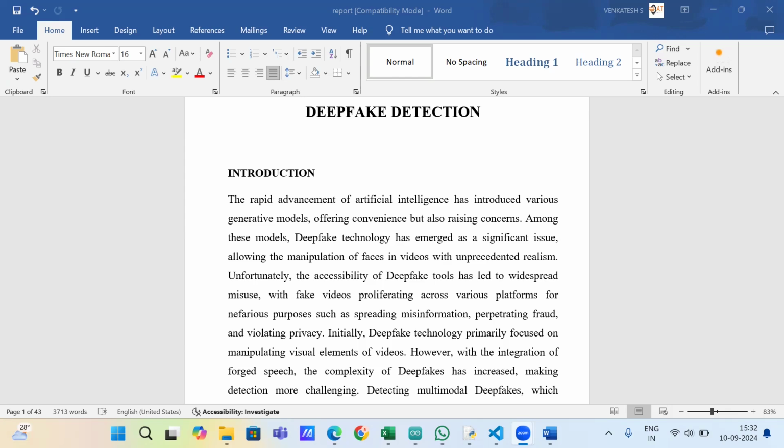Misinformation and disinformation. Deepfakes can be used to create misleading or false information. For example, they can produce realistic but fake videos of figures saying or doing things they never actually did, potentially influencing public opinion or spreading false narratives. And privacy violations. Deepfakes can be used to create unauthorized or offensive content, such as fake pornography featuring individuals without their consent. This can lead to significant emotional and reputational harm.